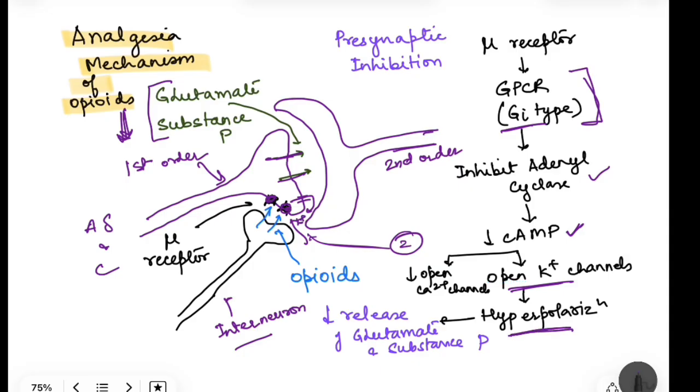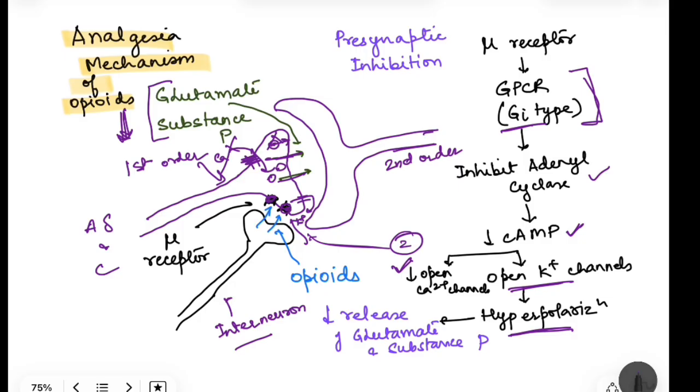So because of this, there is decreased release of glutamate and substance P. It also leads to decreased opening of calcium channels. If calcium channels open less, that means calcium will not be able to enter into the presynaptic neuron, and we know that calcium is very important for the fusion of the vesicles. So here vesicles are there which are containing the neurotransmitters, so they are not going to fuse with the presynaptic neuron, and there will not be any release of this glutamate and substance P.